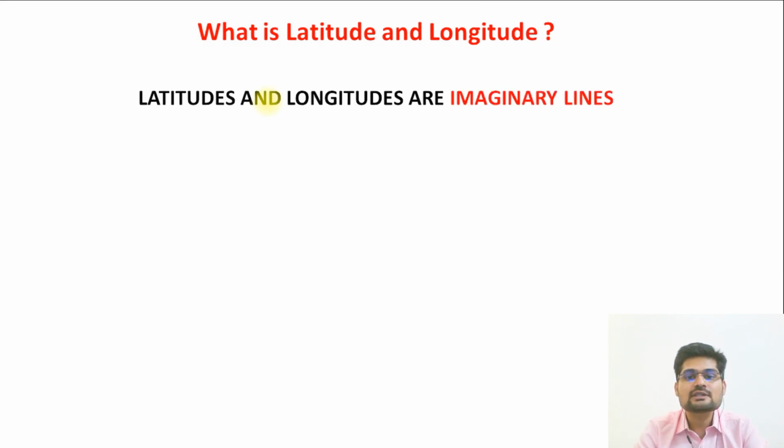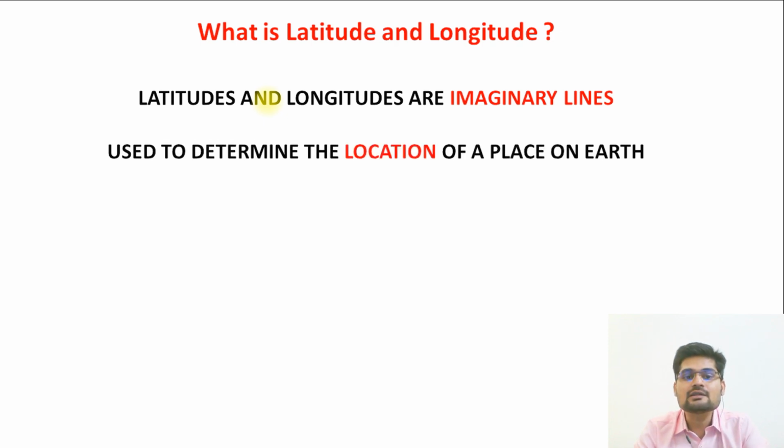Now, let's talk about the latitude and longitude. So, latitudes and longitudes are basically what? They are imaginary lines and they are used to determine the location of a particular place on the Earth. So, it is important for the locational aspect. When there is an intersection of one latitude and one longitude, this particular point is supposed to be the location of a particular place or a particular person on the Earth.